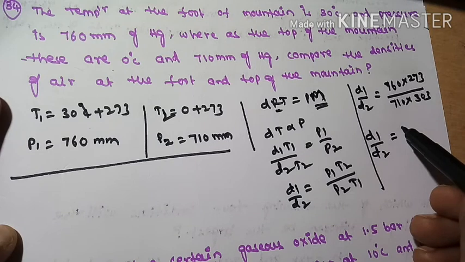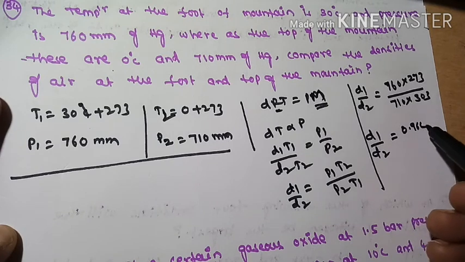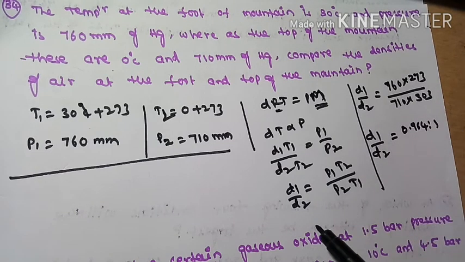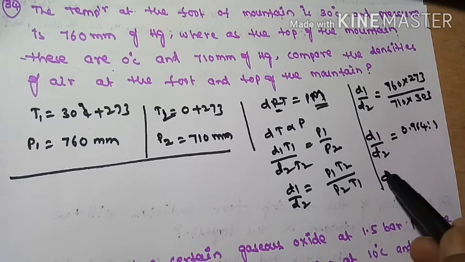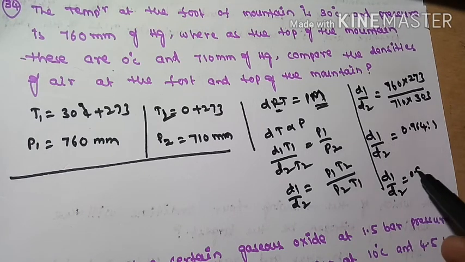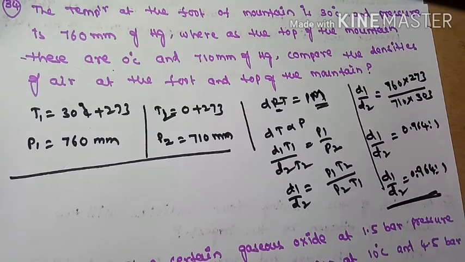You will get 0.964 is to 1. So 0.964 is to 1 you will get. That means D1 by D2 is equal to 0.964 is to 1. This is the answer, A.